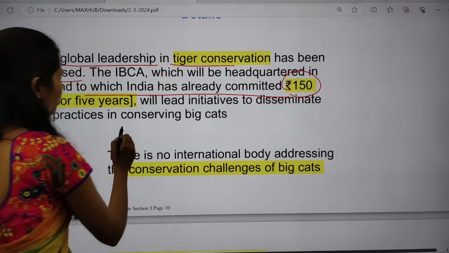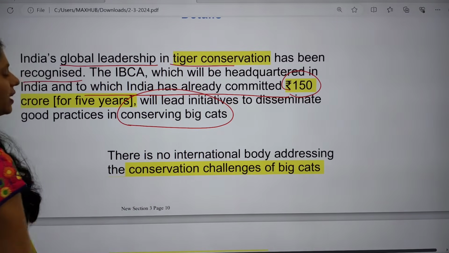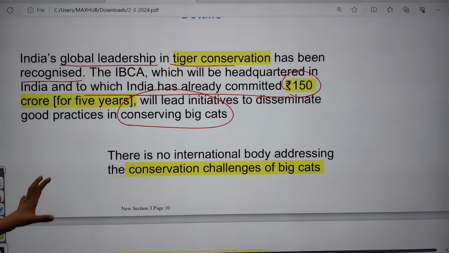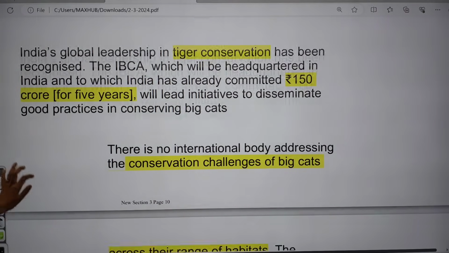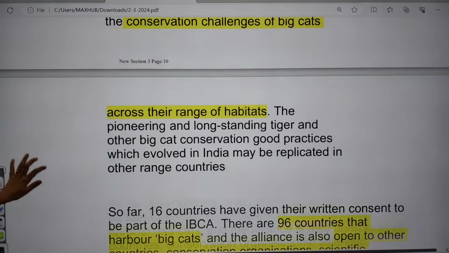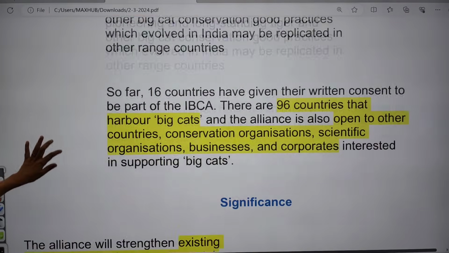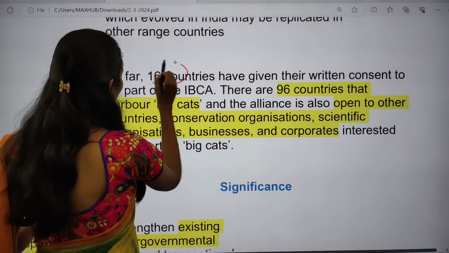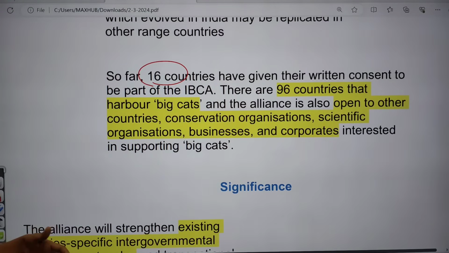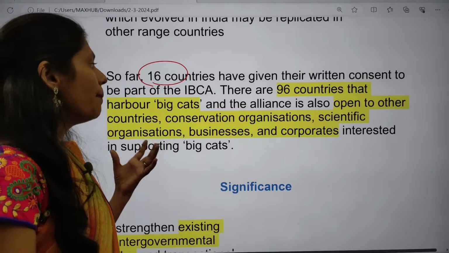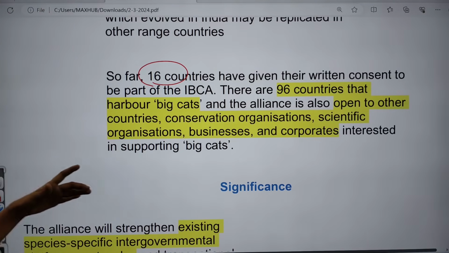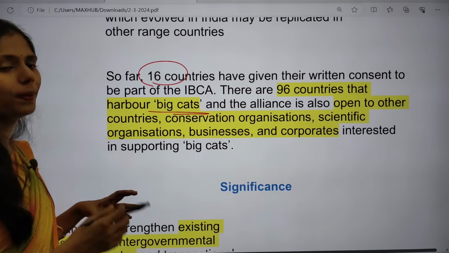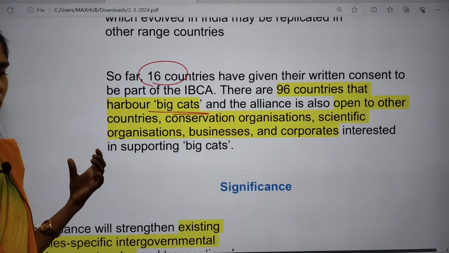And especially we are focusing on conserving these big cats. As of now, there is no international platform which is addressing the conservation challenges of these big cats. Because of this, India wants to come up with that. As of now, around 16 countries have come up with written consent to become part of this. But there are still about 96 countries harboring these big cats, so they have to open up their decision.